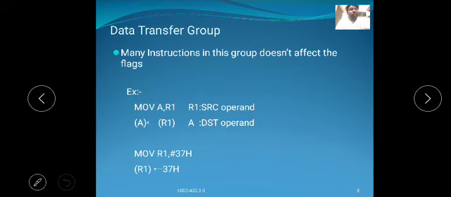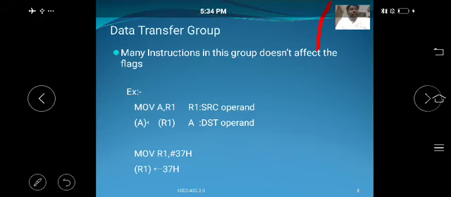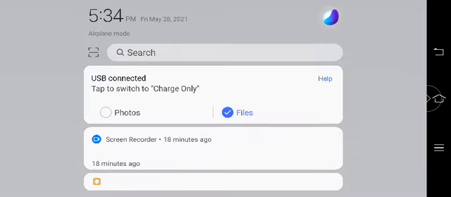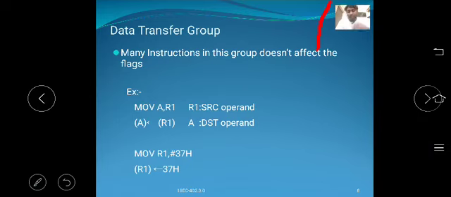Here are some important points related to the data transfer group. This group of instructions copies the data from one location called the source to another location called the destination.